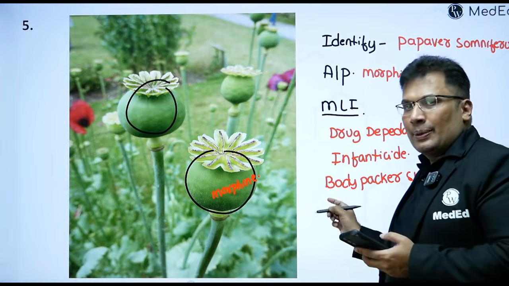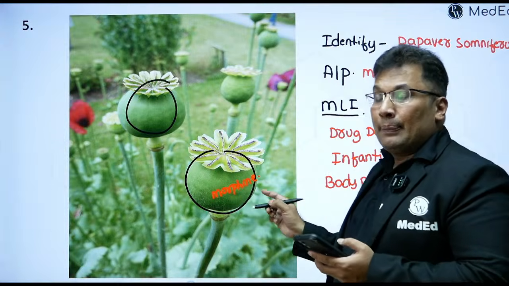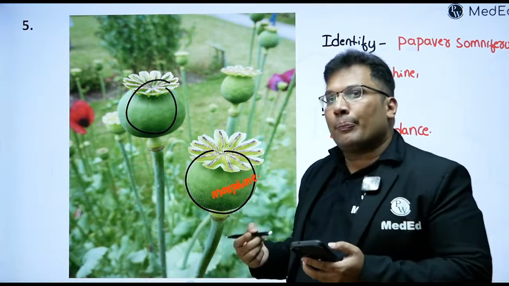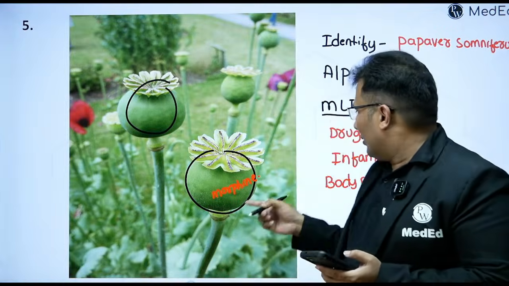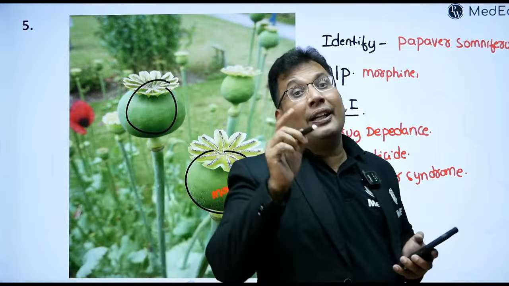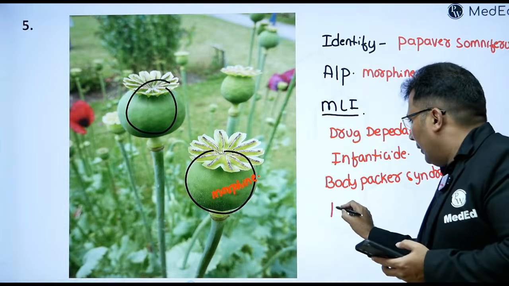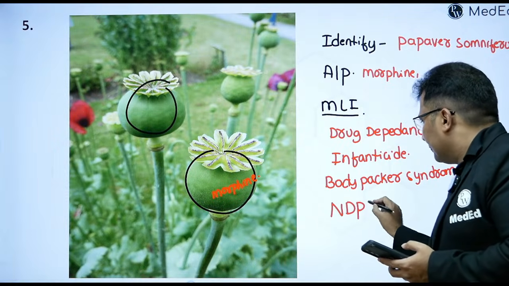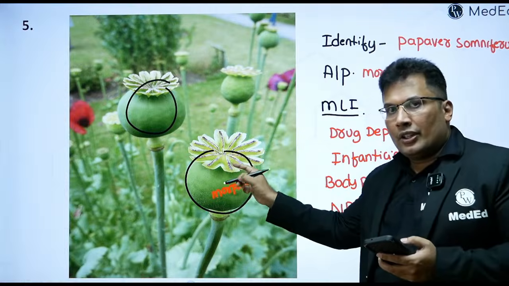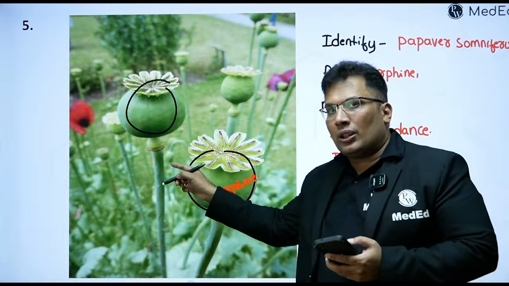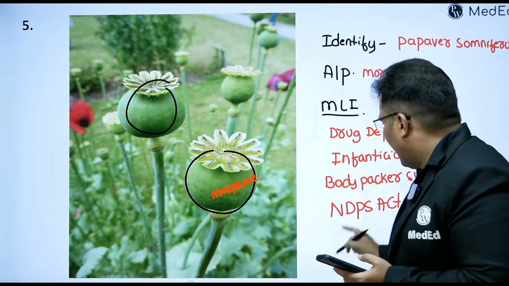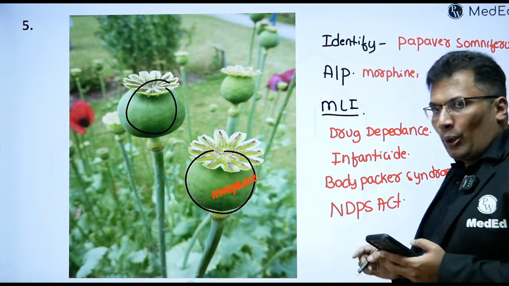The cause of death is respiratory paralysis. There can be pinpoint pupil, euphoria and other features. So these three you need to write in the exam. And it is punishable under the NDPS Act. Cultivation, storage, transport and consumption are punishable under the NDPS Act. So, 4 important points.